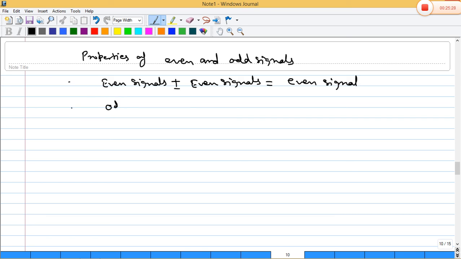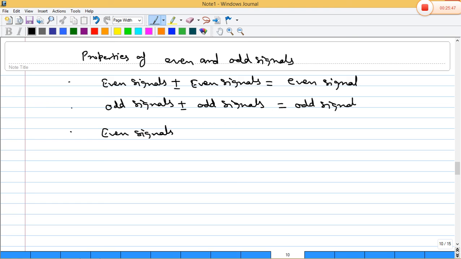If an odd signal is added with an odd signal, it will give an odd signal. If an even signal is added with an odd signal, then it will give neither even nor odd.